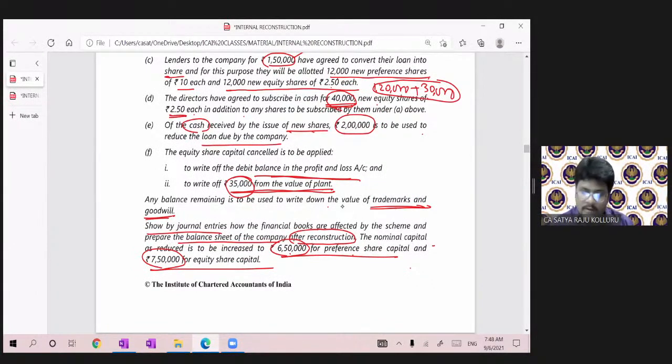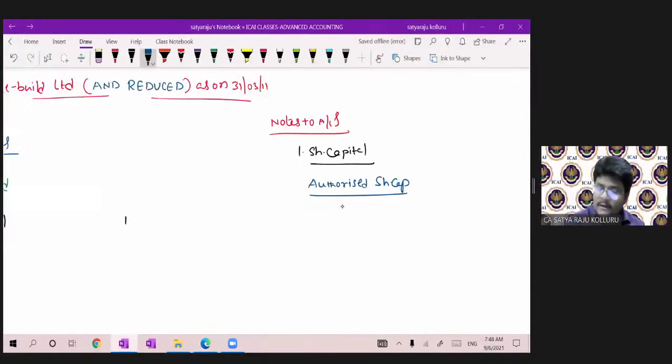Now, 7,50,000 divided by 2.5. How many shares? 3 lakh shares are there. That is coming to equity share capital under authorized share capital.